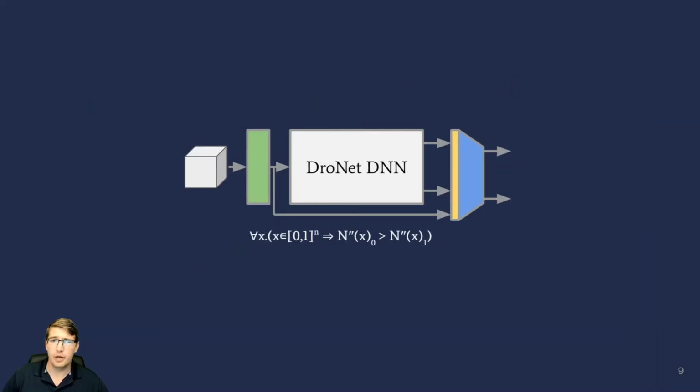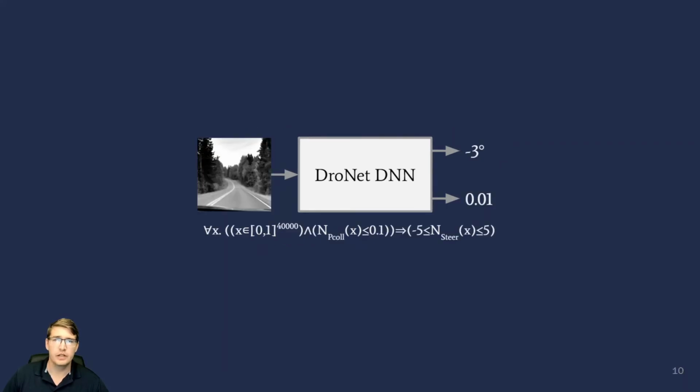To enable the same property to be used for all subproblems, we construct DNNs for the subproblems using two key transformations to the original network. First, we incorporate a prefix network that maps values from the unit hypercube to the input region of the DNN to be verified. And second, we append a suffix network that takes in the inputs and outputs of the original DNN model and classifies whether they constitute a violation of some fragment of the original property. In the next few slides, we will describe this reduction in more detail in the context of the DroneNet property introduced earlier.